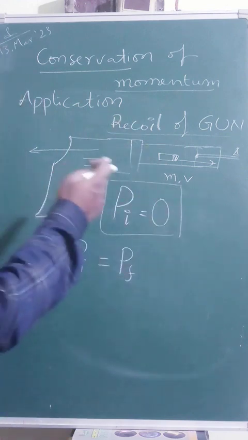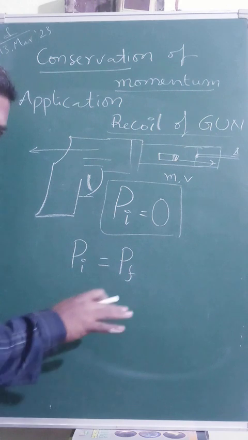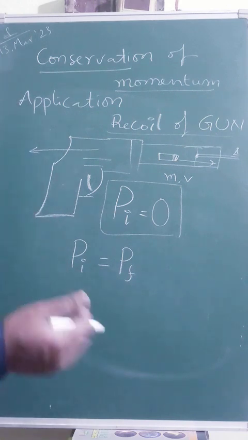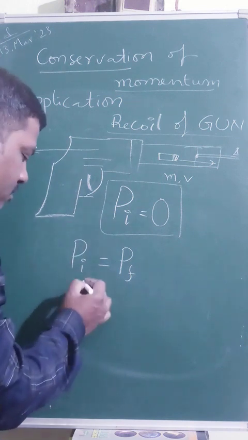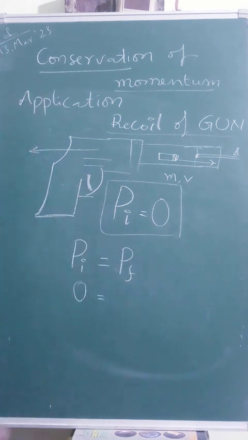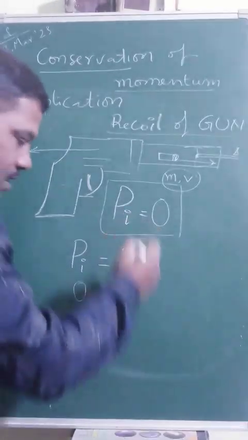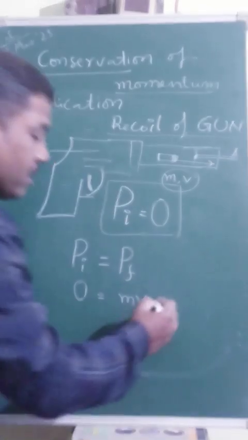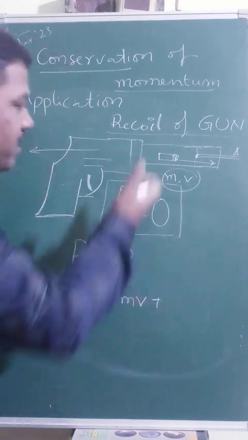Let us calculate the final momentum with our mathematical approach and conceptual understanding. The initial momentum is obviously 0. For the final momentum, there is a momentum for the bullet itself, mass multiplied by velocity of the bullet, small m times small v. And there is a momentum for the gun itself, which is the recoiling of the gun, moving back.